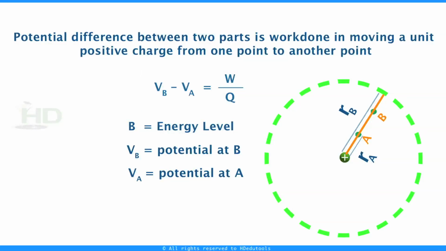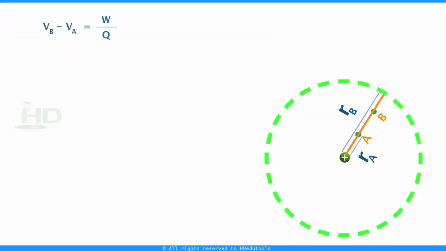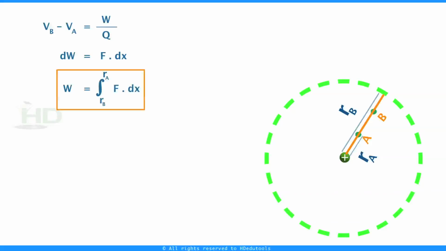This is a non-uniform electric field. Electric force and electric field are not constant, they are variable. In this field, to move a charge by a displacement dx, a small work done dW is F dot dx, and the total work done is the integration of F dot dx from RB to RA.